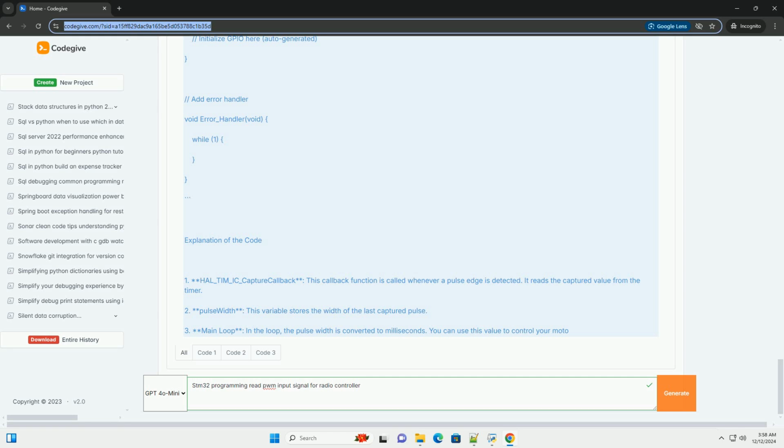void MX_TIM2_Init(void). TIM_IC_InitTypeDef sConfigIC = {0}; htim2.Instance = TIM2; htim2.Init.Prescaler = 0; /* adjust prescaler for your timer clock */ htim2.Init.CounterMode = TIM_COUNTERMODE_UP; htim2.Init.Period = 65535; /* max value for 16-bit timer */ htim2.Init.ClockDivision = TIM_CLOCKDIVISION_DIV1; HAL_TIM_IC_Init(&htim2).